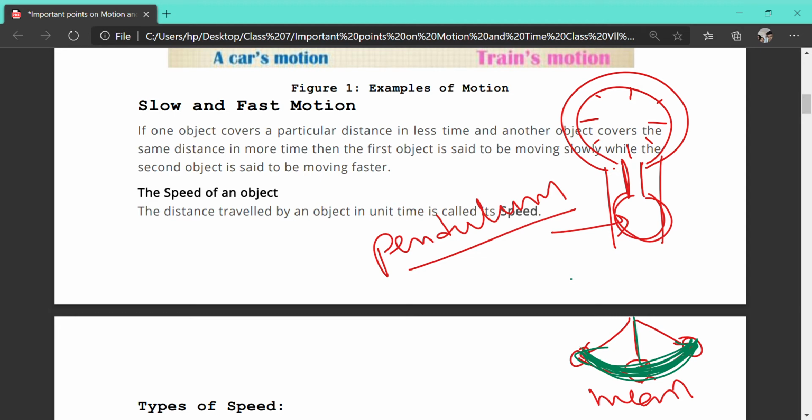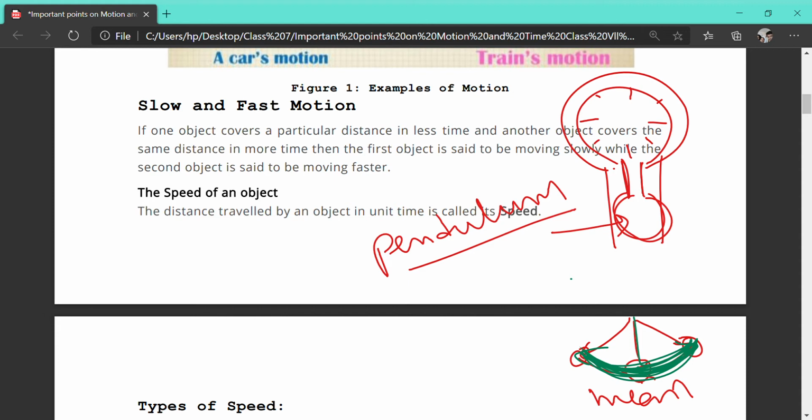Yes, ma'am. Now we are going to read about slow and fast motion. Can anyone give me some example of slow motion? Slow means it is taking a lot of time to move, and fast motion is a motion that is taking very less time to do the motion. Give example of slow motion, children.